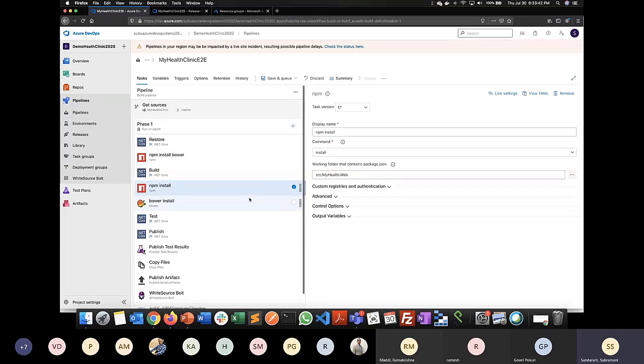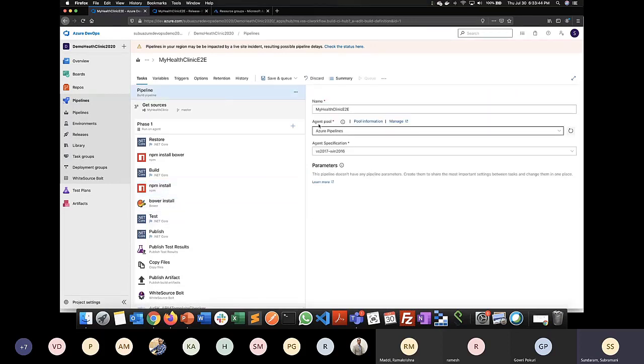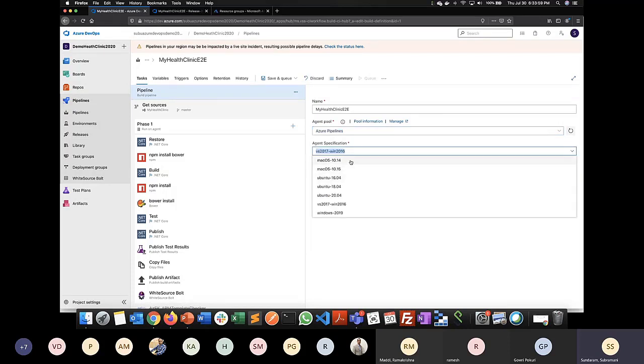And the agents, I can just choose over here. If you see, this is an agent pool where I can choose. This is my hosted agent, and this is my private agents or self-hosted agents. So I can choose the Microsoft one, or I can choose my self-hosted one. If I choose the Microsoft one, it gives me a list of options like macOS, Ubuntu, or Windows OS. Whichever I want, I can choose.